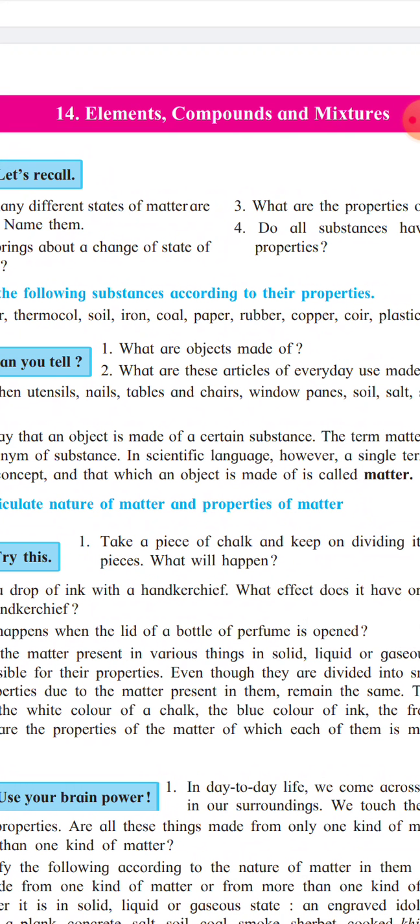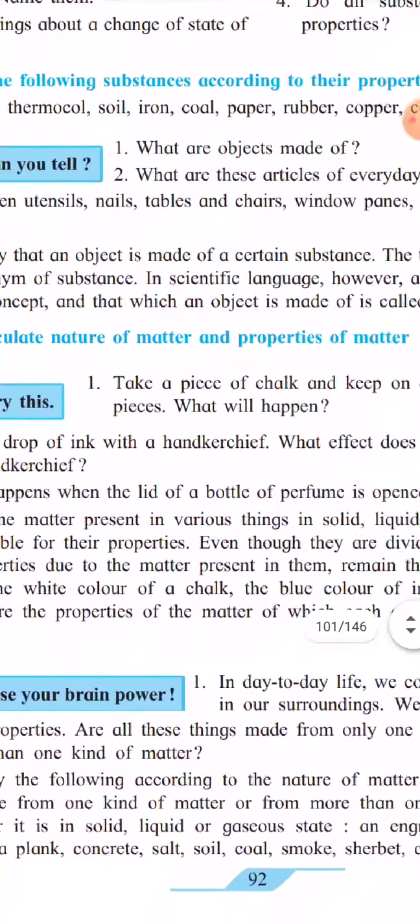Now, different objects are made up of matter. Now, the particular nature of matter and its properties. As you know, we see this from all the above examples of various substances. Take a piece of chalk and keep on dividing it into smaller pieces. Then what will happen?